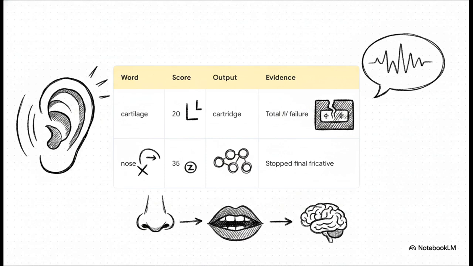The intended word was output as nodes because, as we saw in the IPA data, the final fricative Z was aggressively stopped, introducing an unvoiced D sound right before the sibilant. Again, these mechanical failures are causing complete semantic loss.